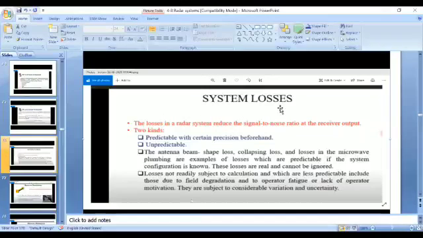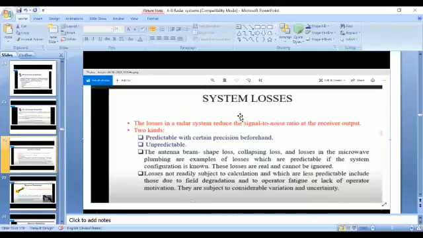So the objective of this topic is, first, we try to minimize the losses by taking some precautions and considering some calculations. And second, even after taking all the precautions, some losses still exist in the system. Those losses are considered in the calculation while we perform range calculations or give the system performance report. That is the reason to learn this topic of radar system losses.